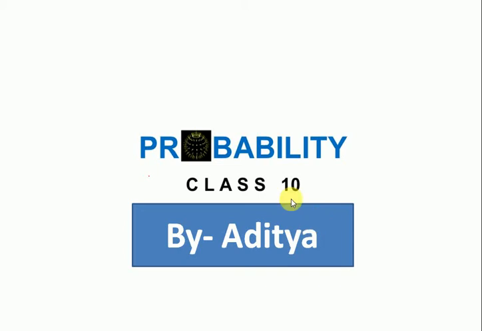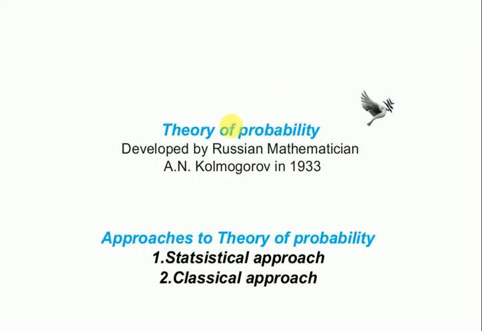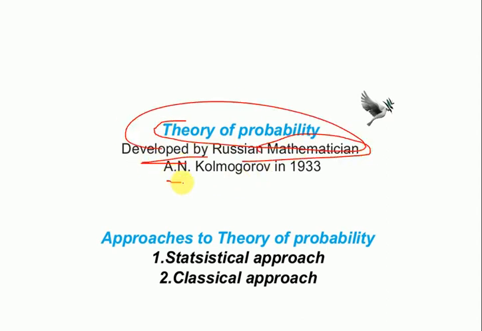Good morning everyone. Today we are going to start the new chapter of class 10, that is probability, and that is chapter number 15 of class 10. So let's start. First of all, we'll understand who developed the theory of probability. It was developed by a Russian mathematician named A.N. Kolmogorov in 1933. There are two approaches of probability, that is statistical approach and classical approach.